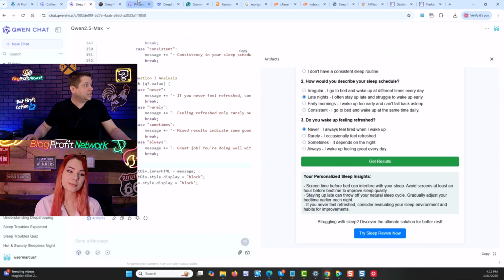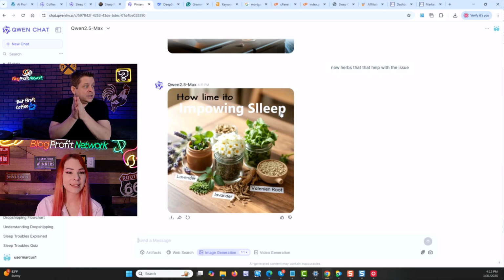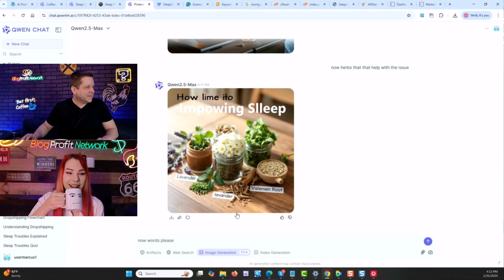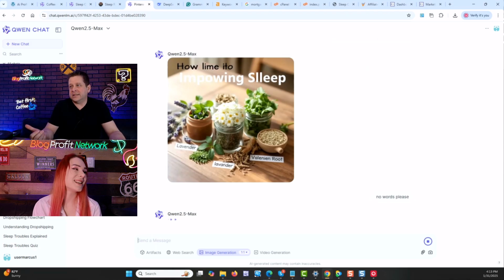Let's see how that image came out. With this, it's pretty close to out of the box. There are two lavenders, but they're different. This is lavender with the capital L, and this is lavender without the capital, the lower class lavender. Let's do no words, please, because then I could put my own words on top of it.